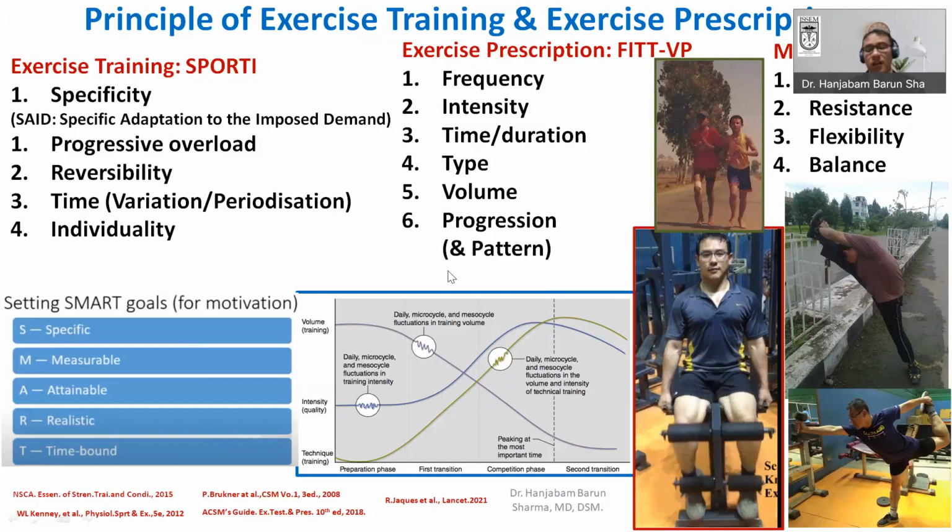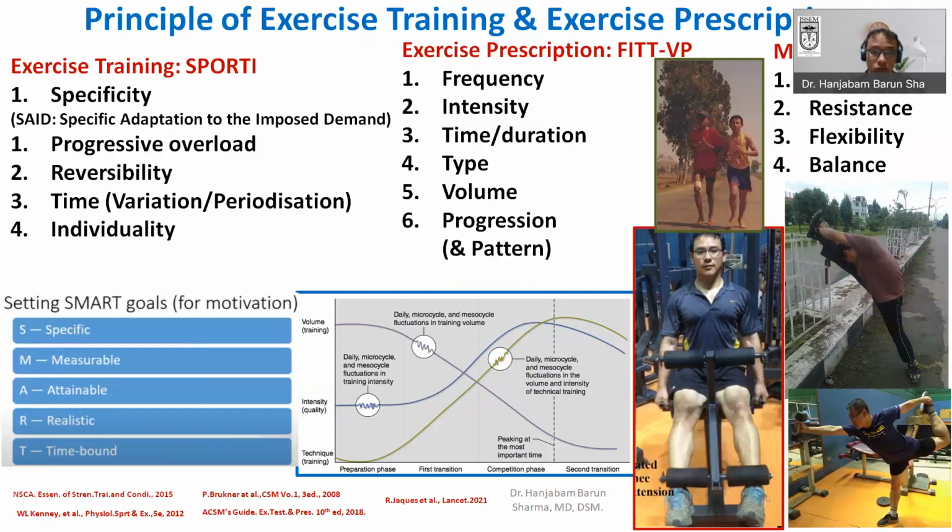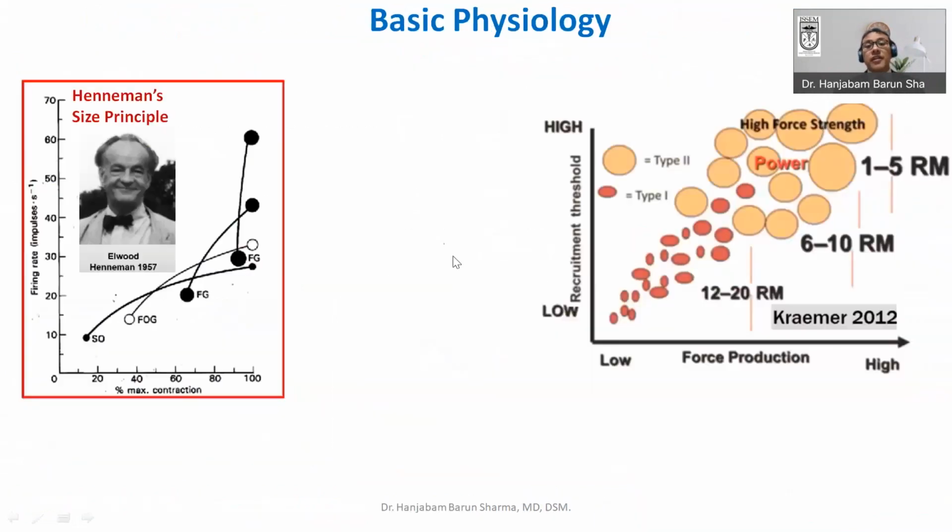And blood flow restriction training also, we will see later on. You have to follow this principle, because it also includes the type of exercise. So that's why this basic principle one has to understand. Now, before going into the detail of blood flow restriction training, you have to understand certain basic physiology like the Henneman size principle.